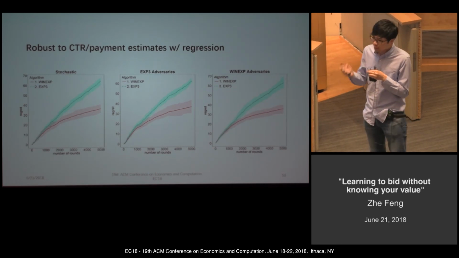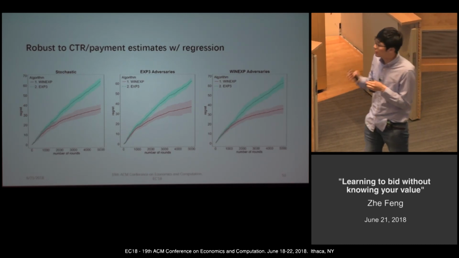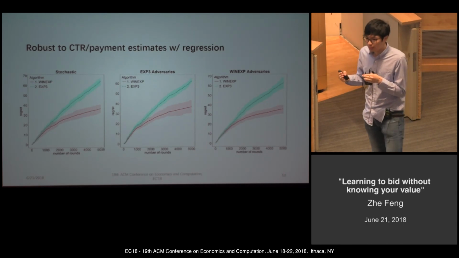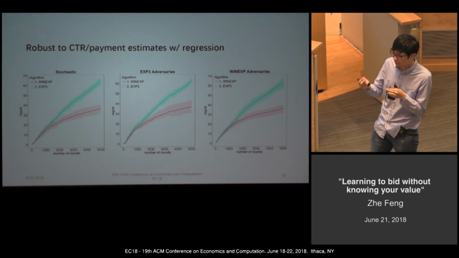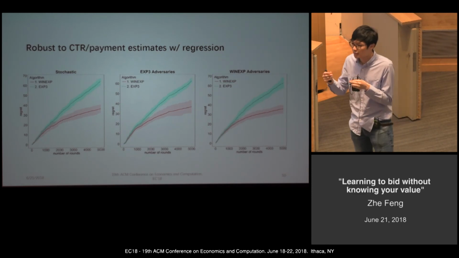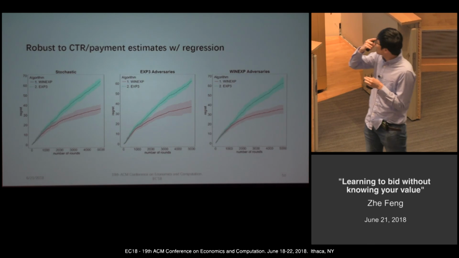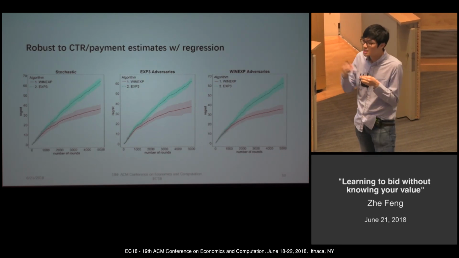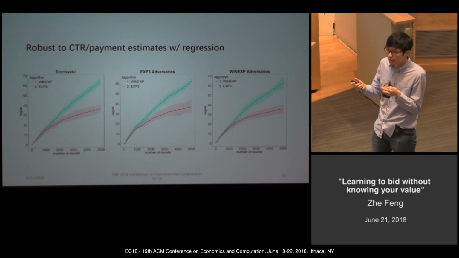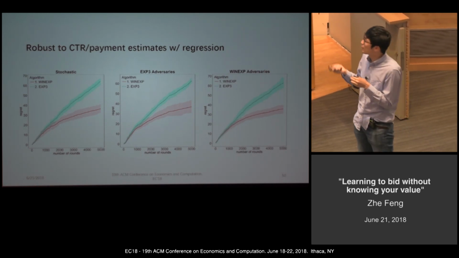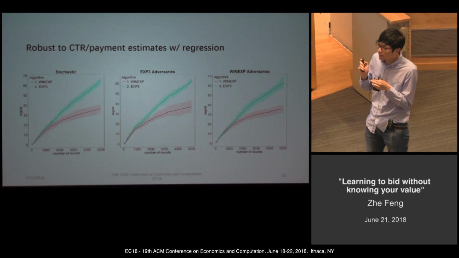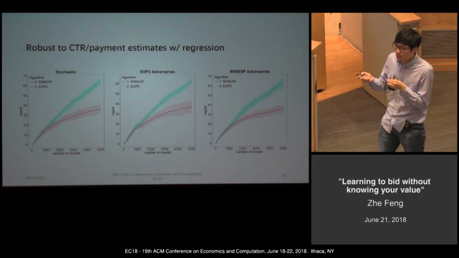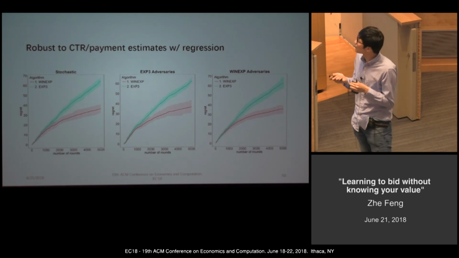Now we come back to consider the full bandit setting. Suppose the bidder doesn't know the allocation rule, but he can observe the full bandit feedback, which is just the allocation and payment if he wins. He can use this previous information to estimate the allocation rule and payment rule, and use these estimated rules to run our algorithm. Our algorithm can still perform better. So somehow, our algorithm is robust to the full bandit setting.